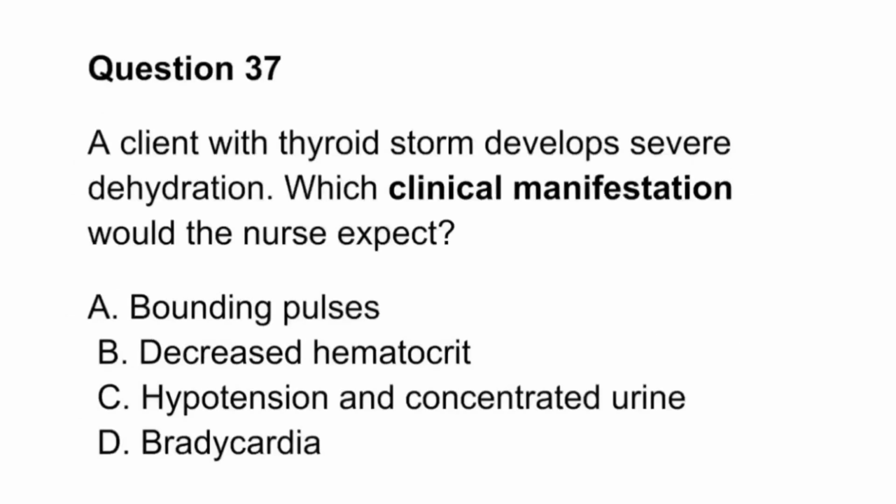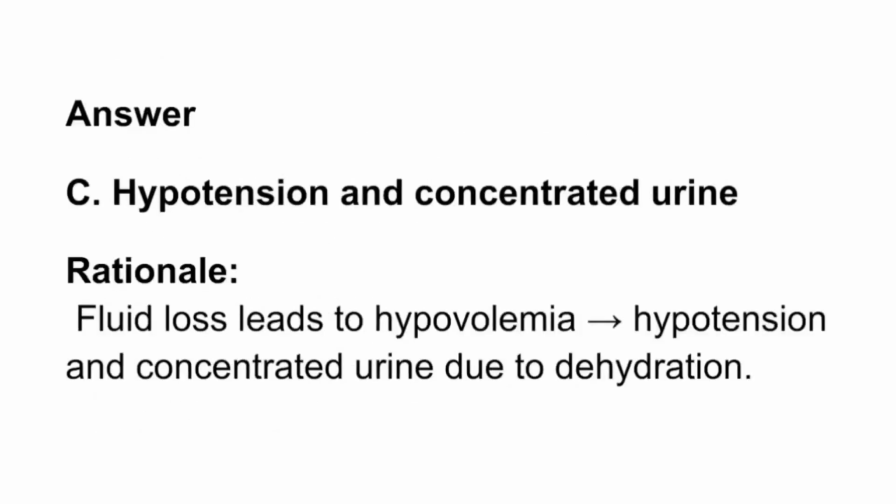Question 37. A client with thyroid storm develops severe dehydration. Which clinical manifestation would the nurse expect? A. Bounding pulses. B. Decreased hematocrit. C. Hypotension and concentrated urine. D. Bradycardia. Answer: C. Hypotension and concentrated urine. Rationale: fluid loss leads to hypovolemia, hypotension and concentrated urine due to dehydration.